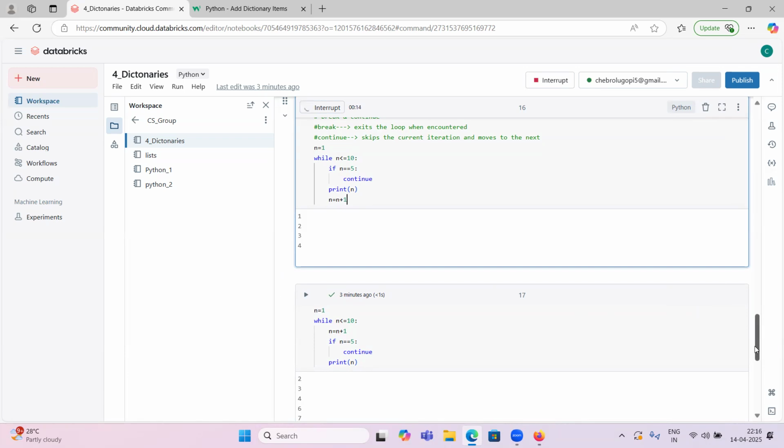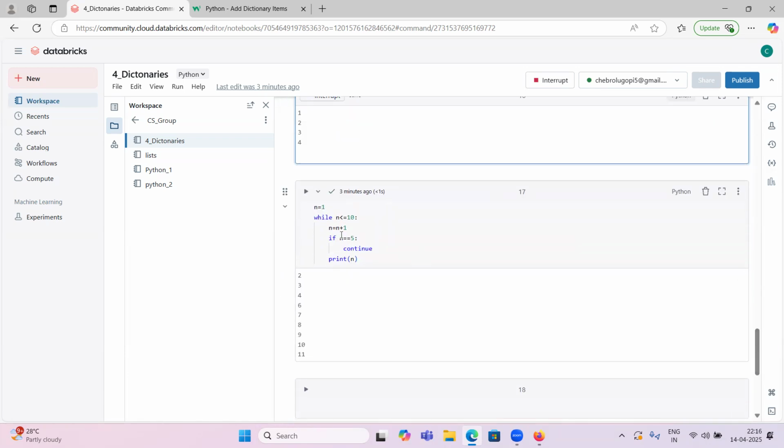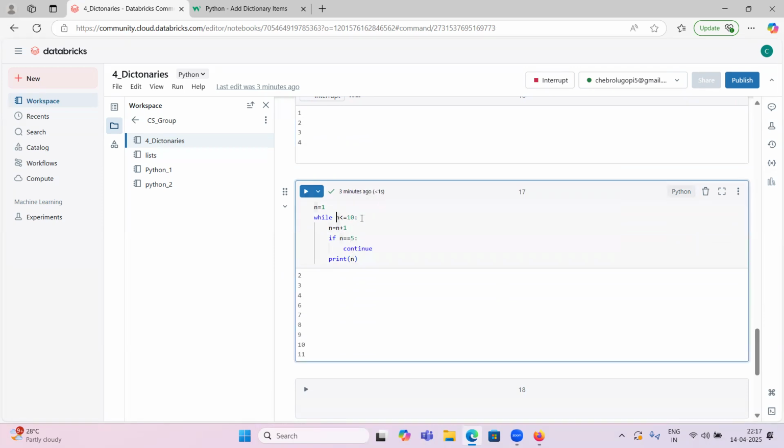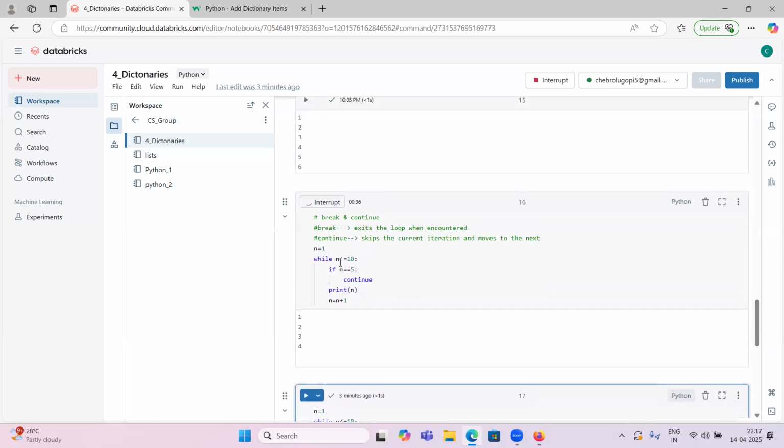But in the other case, what happened? When n equal to 5, continue. It won't print this 5. But here, 5 less than or equal to 10, 5 equal to 5, plus 1, 6. Now from 5 to 6 it increased because we gave n equal to n plus 1 here. But in this case, what happened? When n equal to 5, 5 less than or equal to 10, 5 equal to 5, continue, so it will go here. n equal to 5 only, 5 less than or equal to 10.